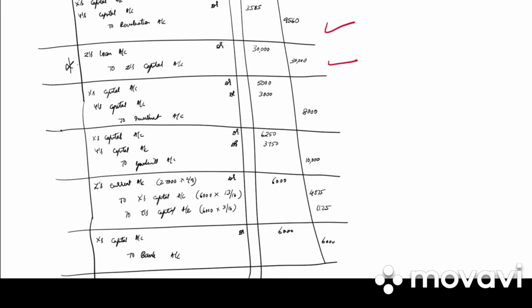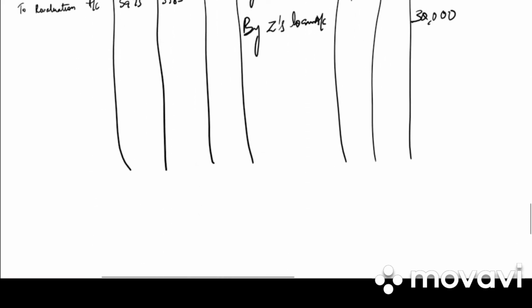Next, investment is taken over by X and Y. So in partners capital account, on the debit side we'll be writing to investment account 5,000, 3,000.